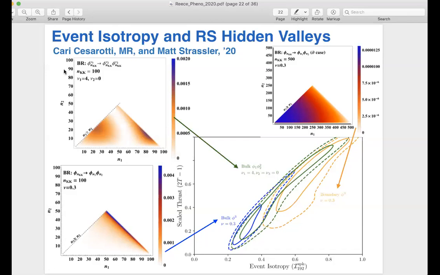And then there are interesting things that happen when you have multiple fields and the wave function overlaps become complicated, and you get these sort of islands of large branching ratios in other regions of the daughter masses. What I want to emphasize, there's a lot of detail on this plot, but the thing to notice is, if we only had old-fashioned variables like thrust, there could be substantial overlap between some of these distributions in some regions. When we use the new variable that Carrie and Jesse invented, these regions start to separate from each other. And so this new variable is giving us some new handle on events that we didn't have before. And I think it's important that we keep thinking about new ways to analyze LHC events and apply them to the data so that we can hopefully find some unexpected things.